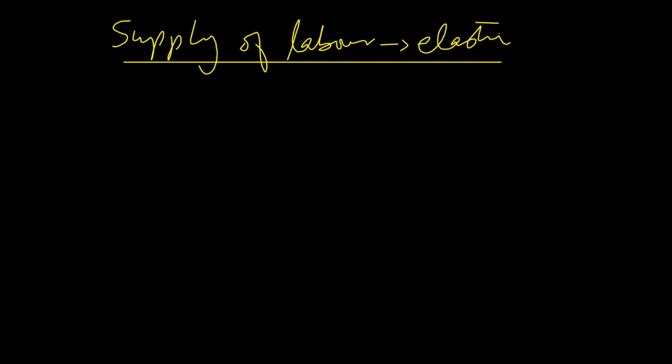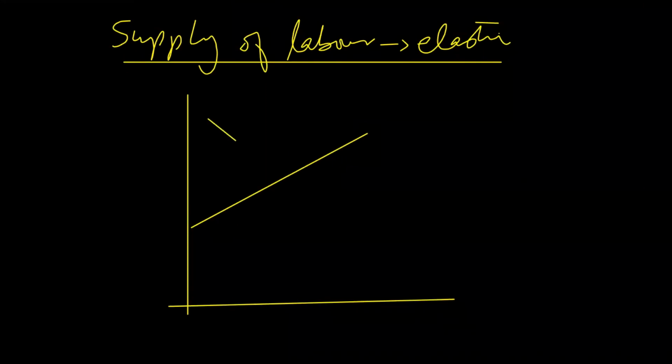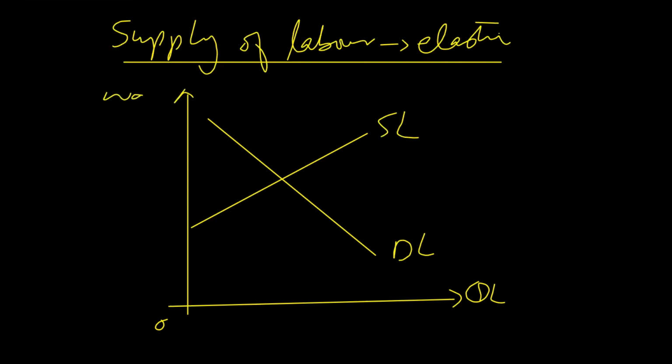Another scenario is when supply of labor is elastic. When supply of labor is elastic, it means a small change in wage rate will lead to a greater change in quantity supplied of labor. So the supply of labor curve will be flatter like this, and this is the normal demand curve. In this situation, economic rent will be relatively low and transfer earning will be high. For example, if we have wage rate on the y-axis and quantity of labor on the x-axis, so this is the equilibrium point and the equilibrium wage rate is W, and let's say this is point B and this is working hours Q.